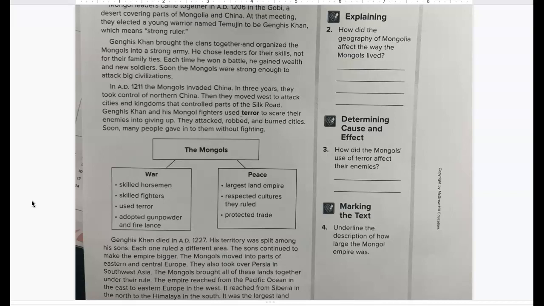The Mongols. War. Skilled horsemen, skilled fighters, used terror, adopted gunpowder and fire lance. Peace. Largest land empire. Respected cultures they ruled and protected trade.